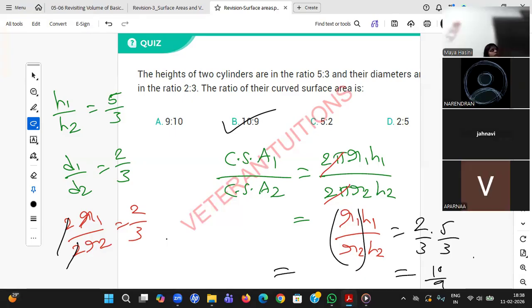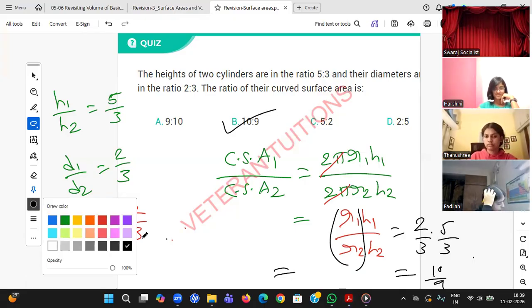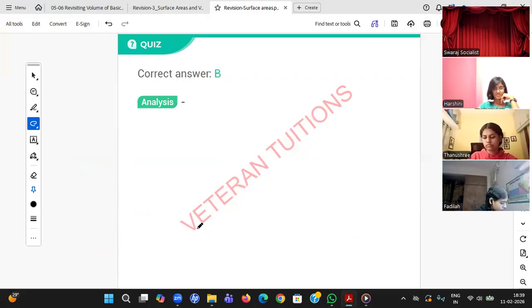Harshini, what did you change, beta? Sir, I took the value wrong. Instead of 3, I wrote 2. You see, these are all the mistakes that are going to repeat in your final board. You are very near. Try to be cautious, students. Okay, so that is 10 is to 9, students.